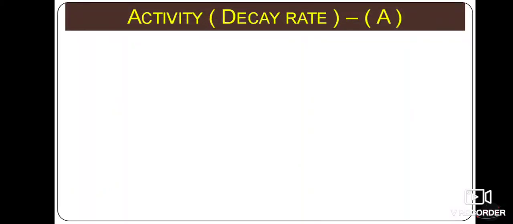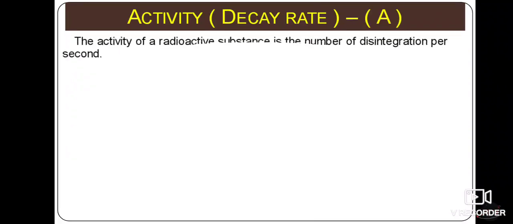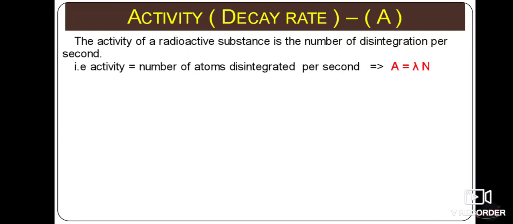Next, we will discuss activity or decay rate, which is denoted by capital A. The activity of a radioactive substance is the number of disintegrations per second. So how many atoms disintegrate per second, that we call the activity or the decay rate. Activity A is equal to the number of atoms disintegrated N multiplied by the decay constant lambda. So A is equal to lambda into N.